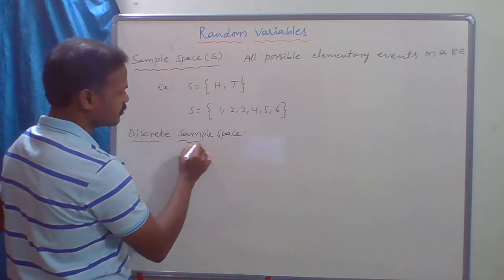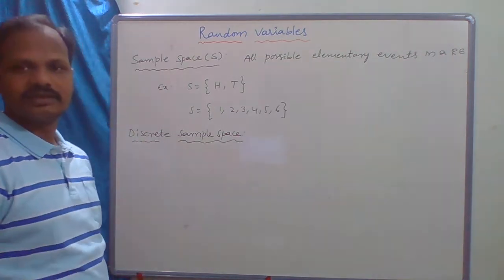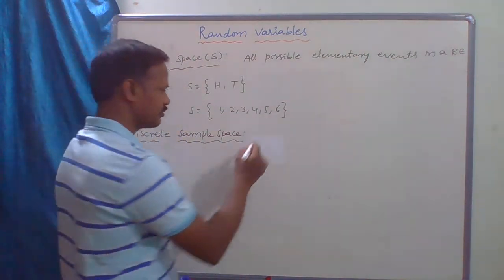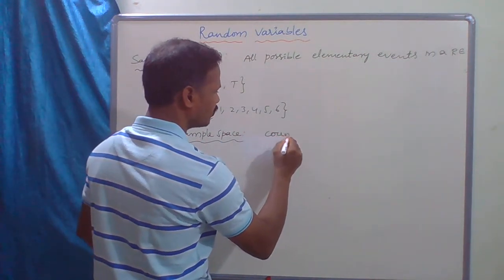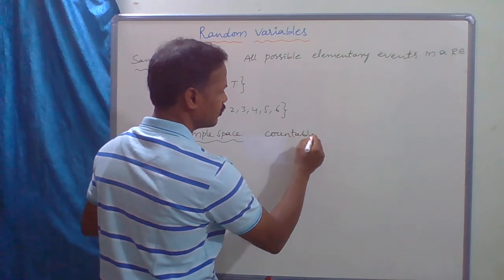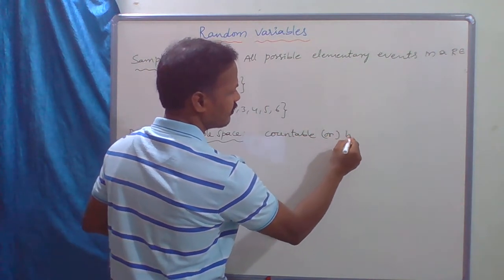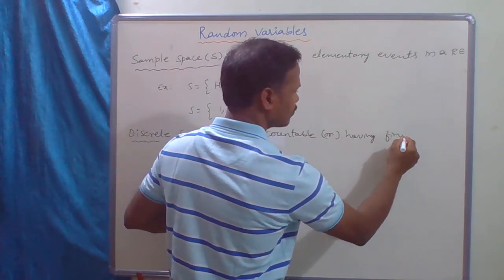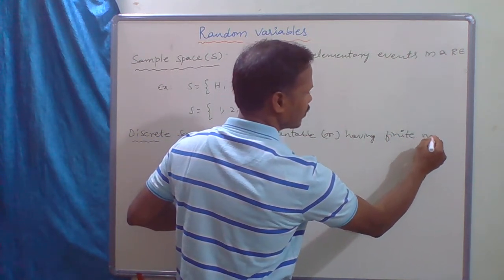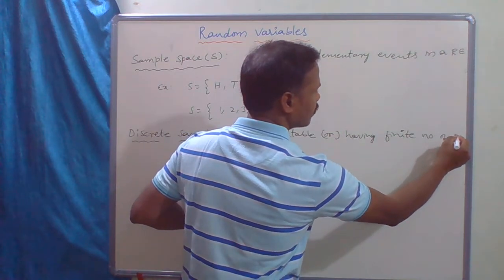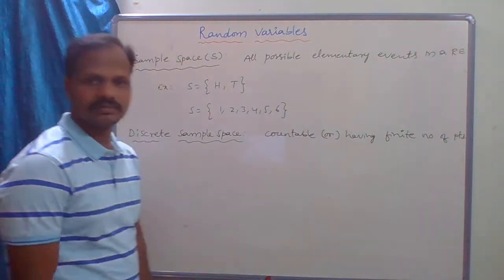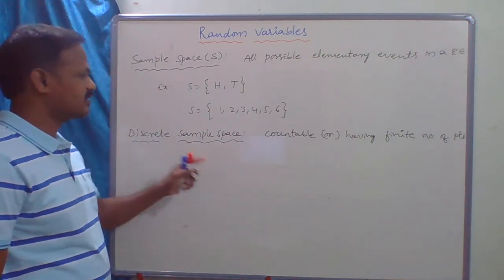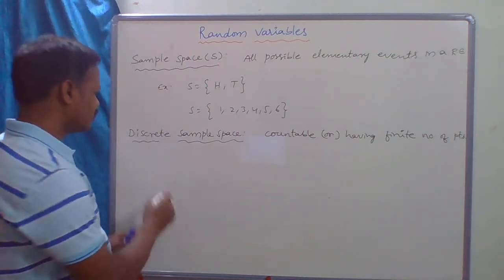A sample space is said to be discrete if it is countable or having a finite number of points. Such a sample space is called a discrete sample space.